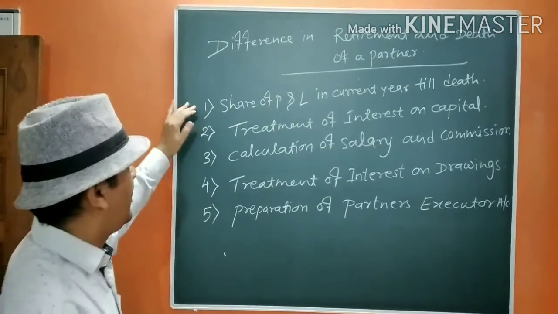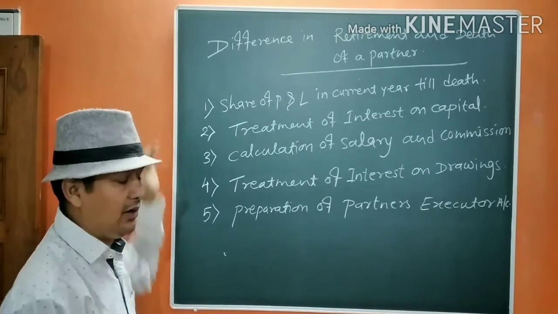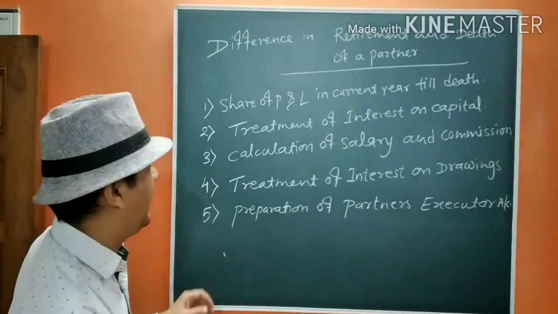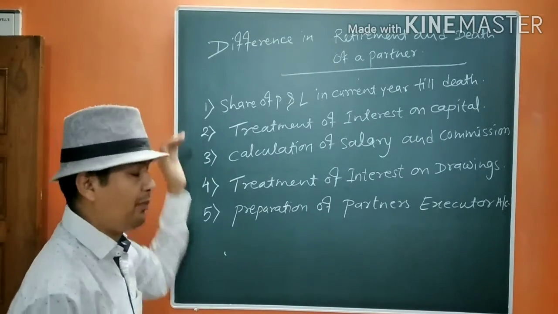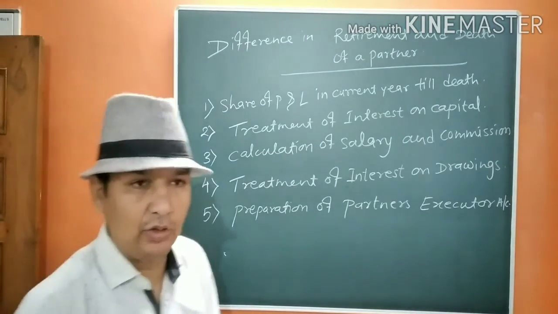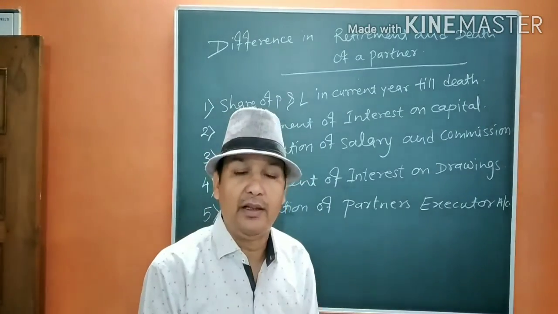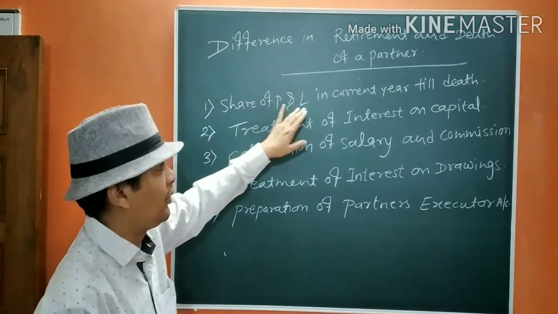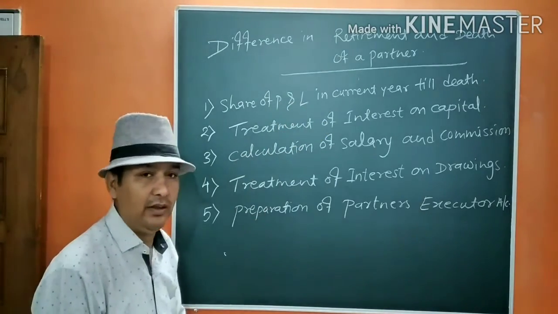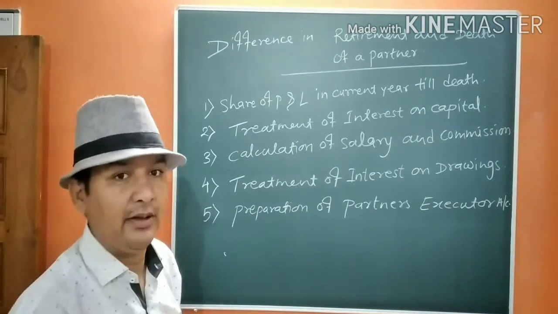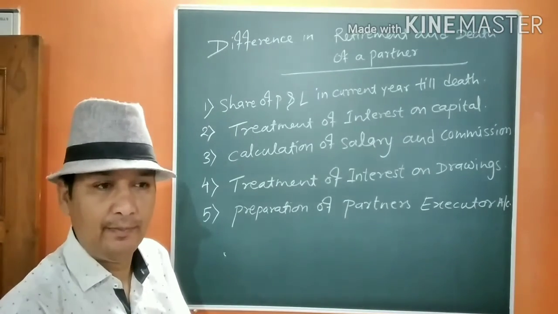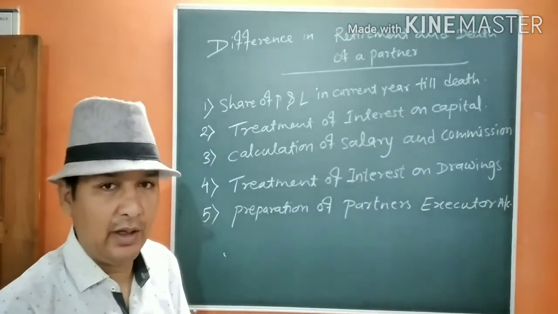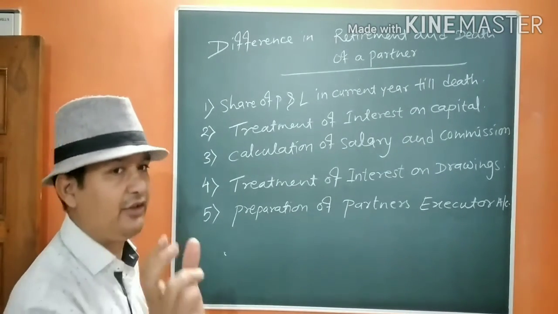Let us say in death of the partner, the death can occur at any time in the year. When the death occurs, for the period which he or she was alive, we are going to give him the share of profit or loss in the current year till his death. For that period, we are going to give him his share of profit and loss because he is working till that period, and thus he is liable for that share of profit.